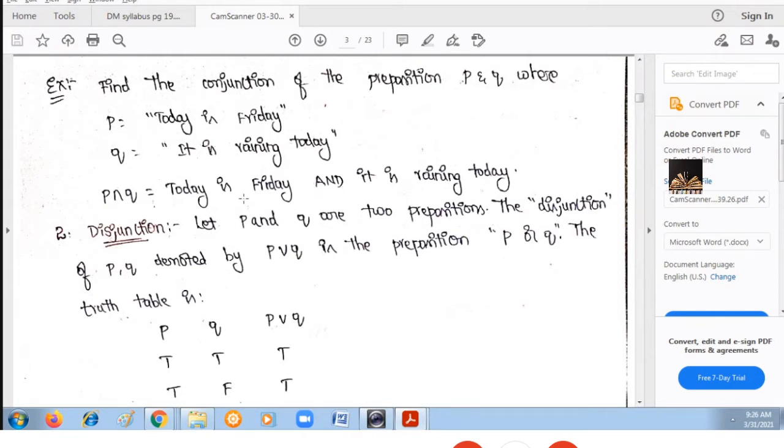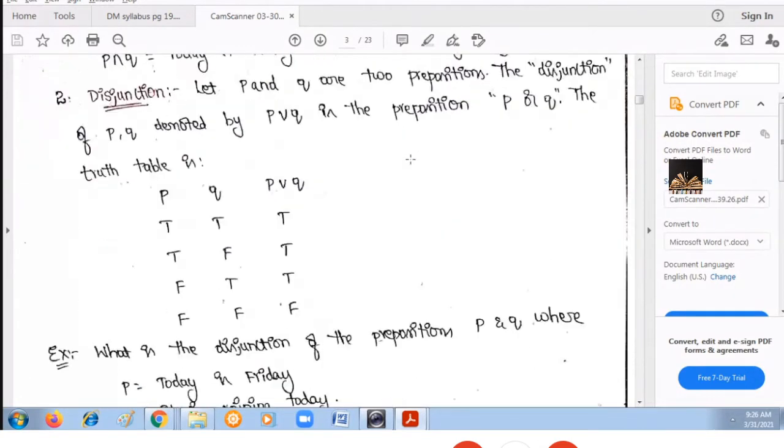That means both are true. It is Wednesday and it is also raining today. So this is the way you can get the compound statement using conjunction, and we can also design the truth table for conjunction.